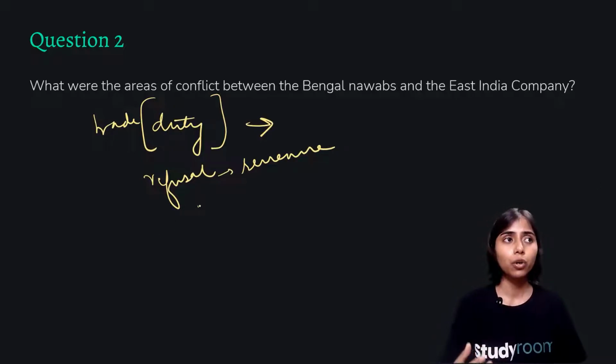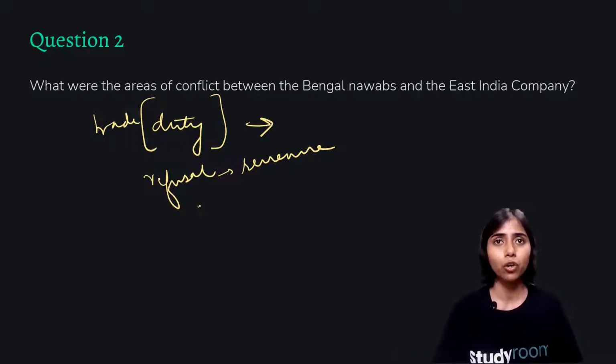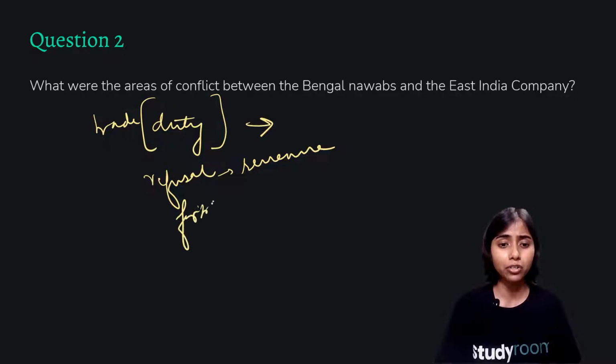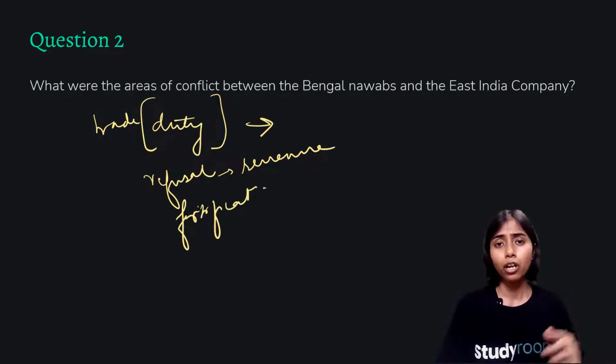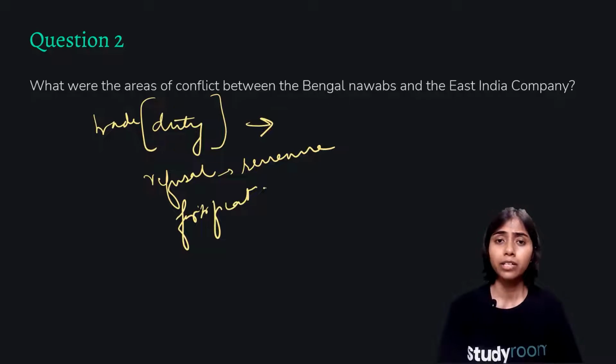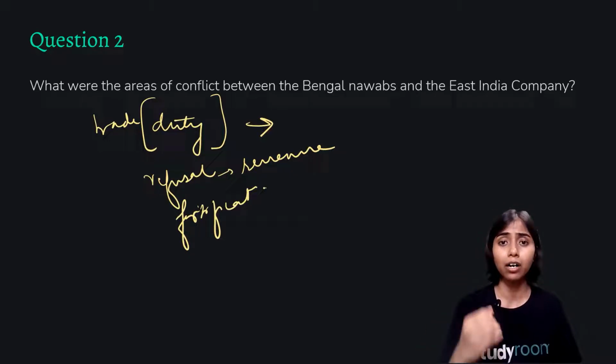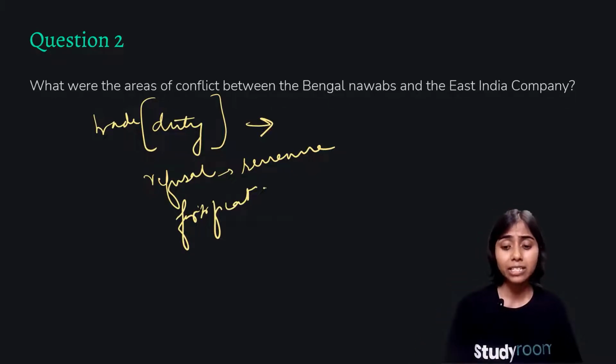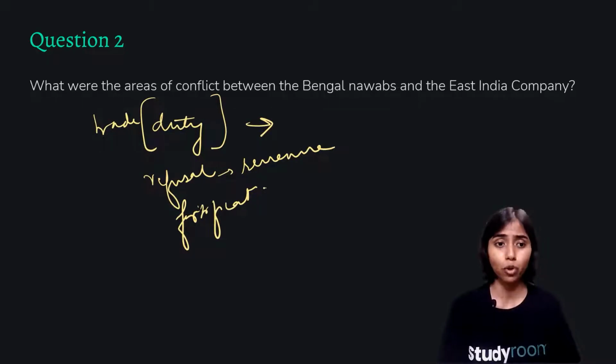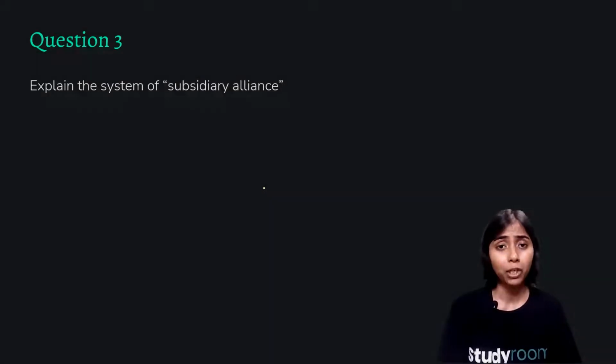We have also read that they were very rude in their letters, and they did not easily recognize the authority of the rulers. So obviously, all these things caused constant conflict between the Nawabs of Bengal and the East India Company. Of course, there were the fortification issues. The Nawabs wanted the fortifications and the enhancement of the company's establishment to stop. So all these reasons formed the conflict.